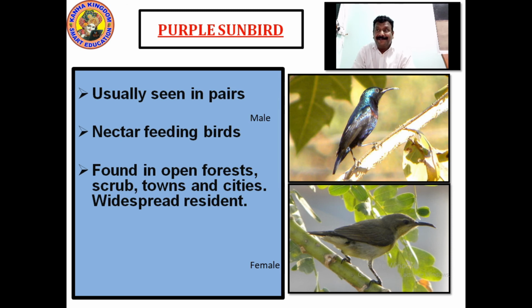So, purple sunbird. You see purple, the color is purple. Male is seen on the top and the female is down. Right? You can identify both the beaks are same. The color is dark purple, and here there are two colors in the female, right? This is called a purple sunbird. Please write this down.